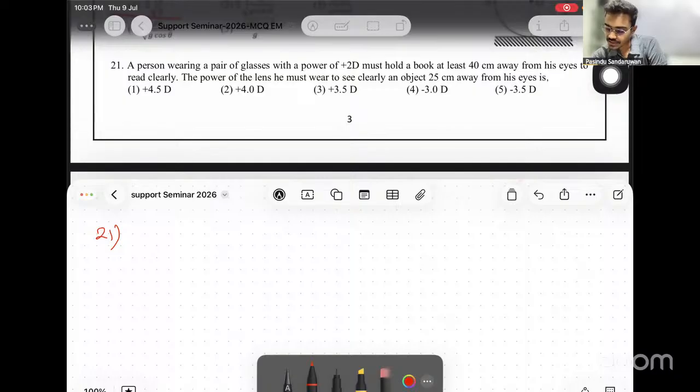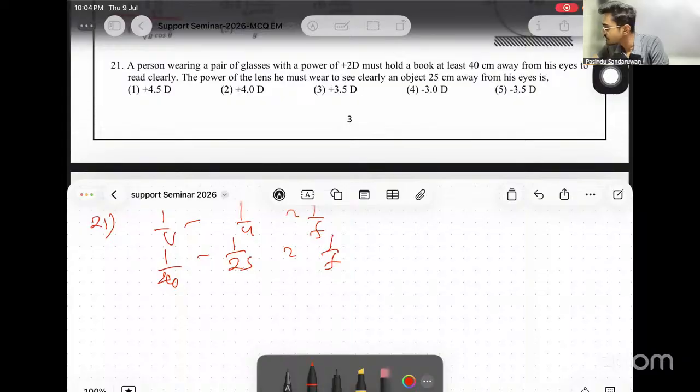Now from this lens, even though he is wearing one, we have to take it from 40 to 25 now. Then let's find the power required for that. 1 over v minus 1 over u equals 1 over f, right? 1 over v is 1 over 40, 1 over u is 1 over 25, equals 1 over f.